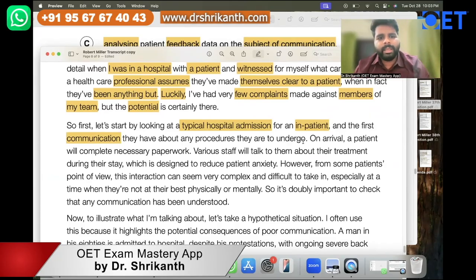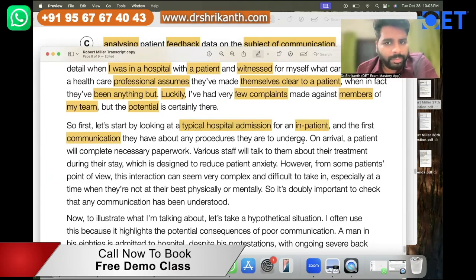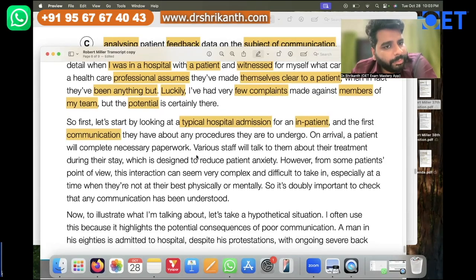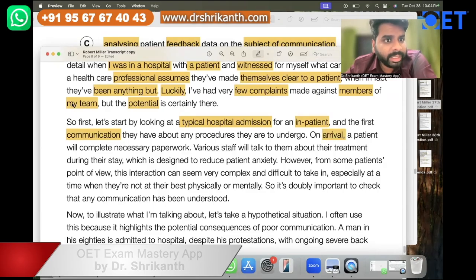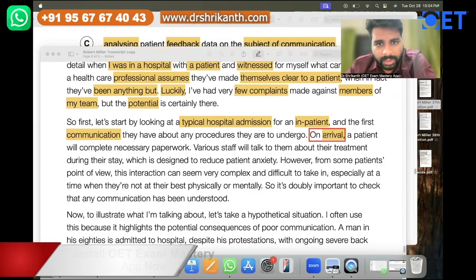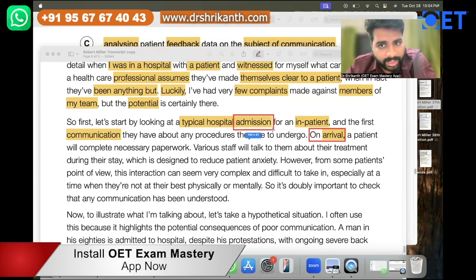So he's saying, let's talk about a typical hospital admission for an inpatient patient, and the first communication they have about any procedures they are about to undergo. On arrival, now see, on arrival basically means what? They are just entering the hospital. Okay, so again, that is a signal.